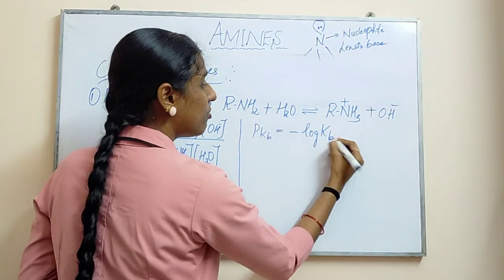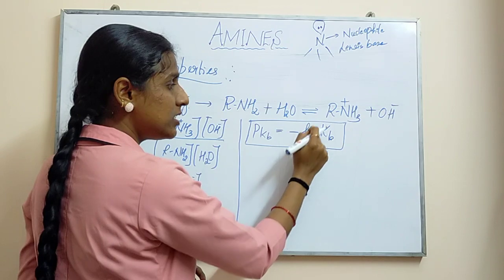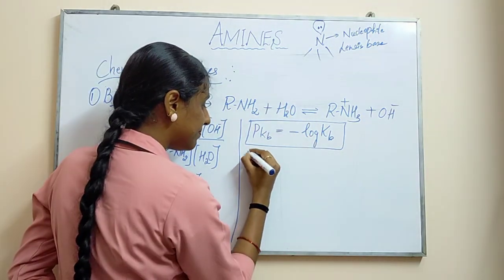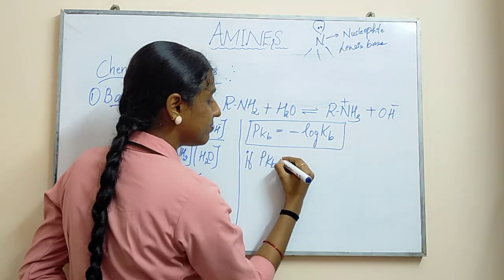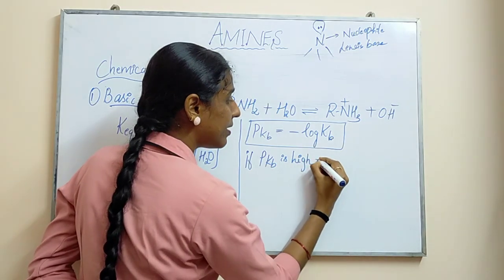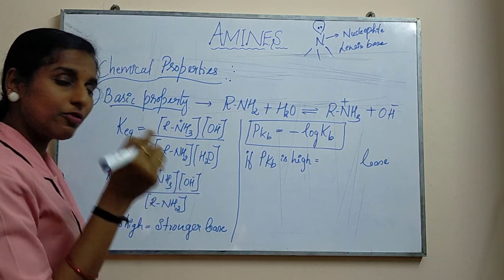Okay, so this is the formula for pKb, right? pKb is equal to minus log of Kb. So what we can write, if the pKb value is high, what will happen regarding the basic property? Whether your base is stronger in nature or your base is weaker in nature.